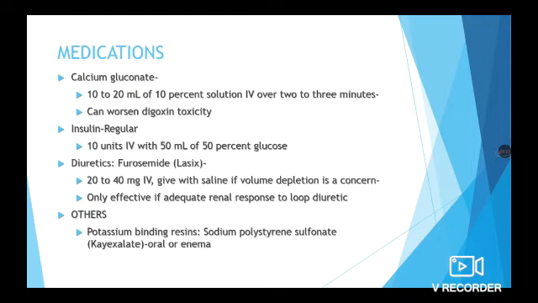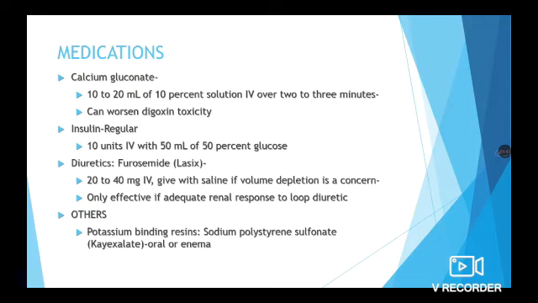And the next treatment is insulin, which is regular. As we have seen before, insulin has a role in maintenance of potassium balance, where it helps the potassium to enter into the intracellular spaces. 10 units of regular insulin can be given IV with 50 ml of 50% dextrose.